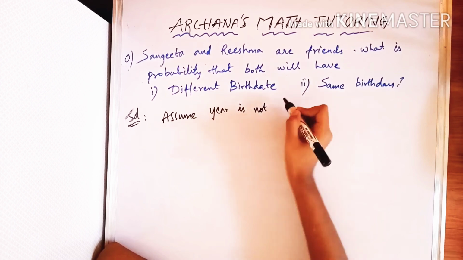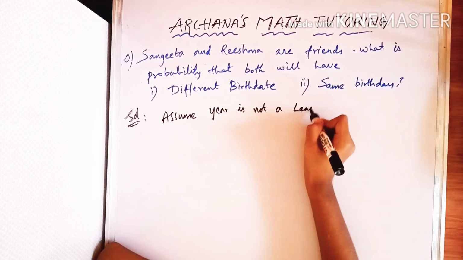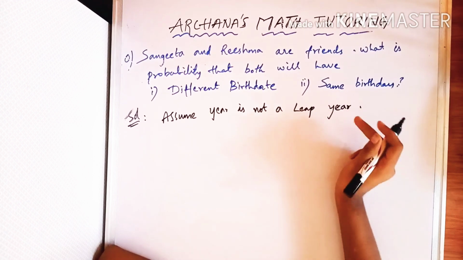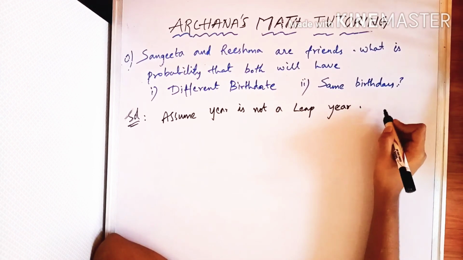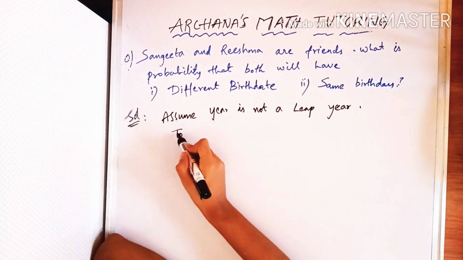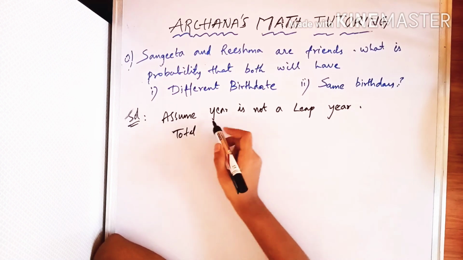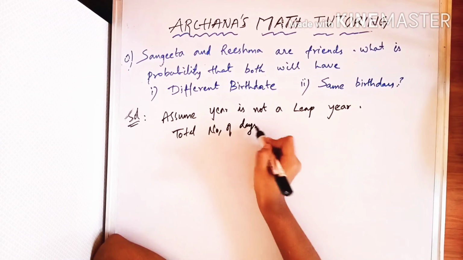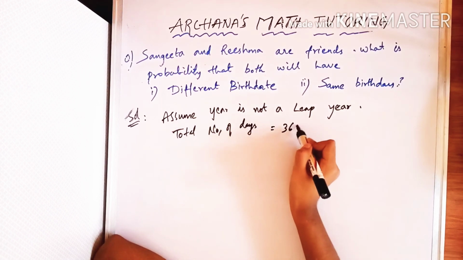This is the most important assumption. If it were mentioned as a leap year, we would have taken the days as 366. But since it's not a leap year, in a year we have 365 days.